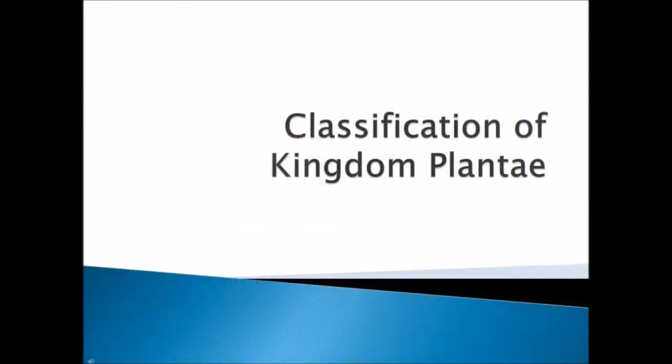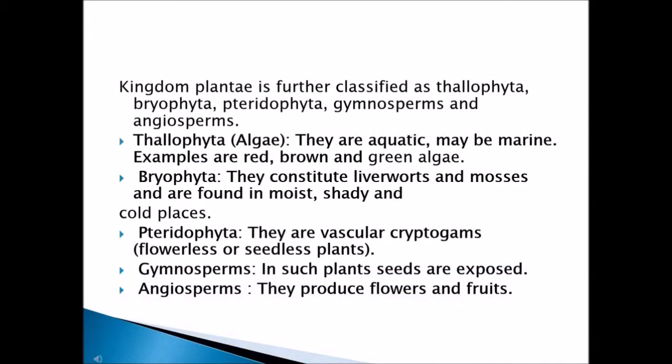Now we are going to see the different classification of kingdom Plantae. Under kingdom Plantae itself, there are many divisions of plants. All these things we are going to see in the next slides. Here is a list of the divisions of how the kingdom Plantae is classified.